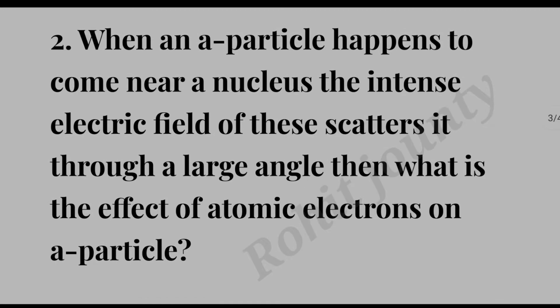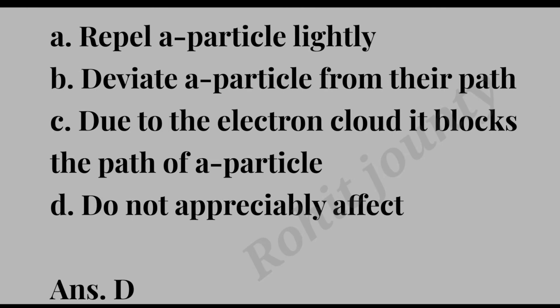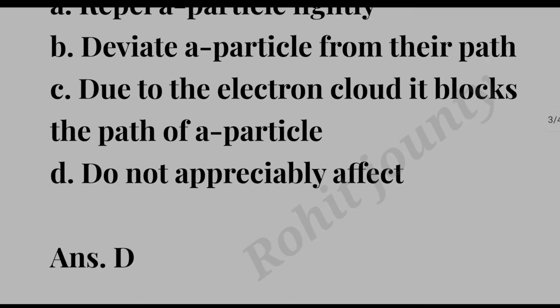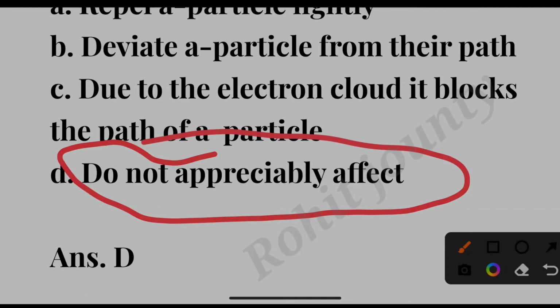Question number second. When an alpha particle happens to come near a nucleus, the intense electric field of the nucleus scatters it through a large angle. Then what is the effect of atomic electrons on the alpha particle? Option A. Repel alpha particles slightly. Option B. Deviate alpha particles from their path. Option C. Due to the electron cloud it blocks the path of the alpha particle. Option D. Do not appreciably affect. The correct answer is option D. Do not appreciably affect.